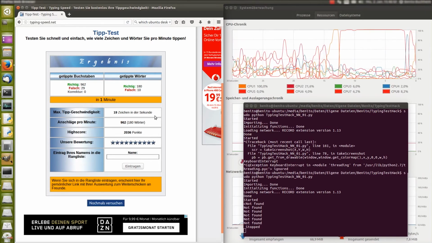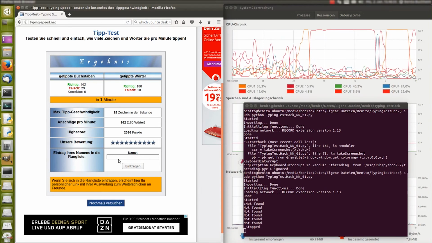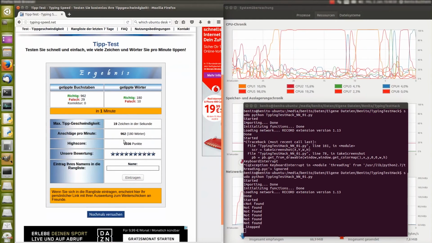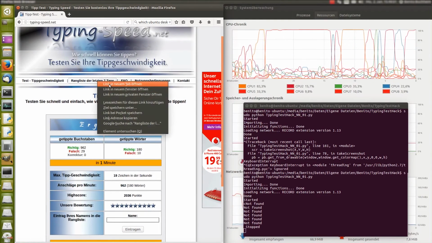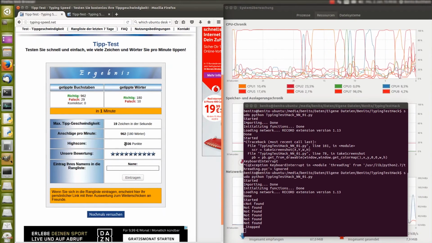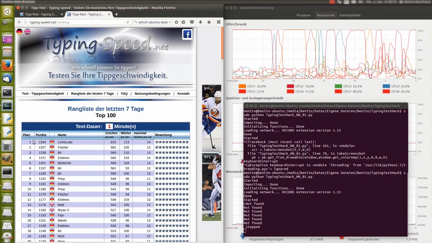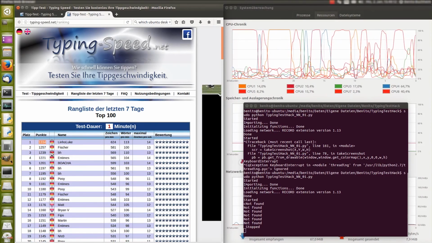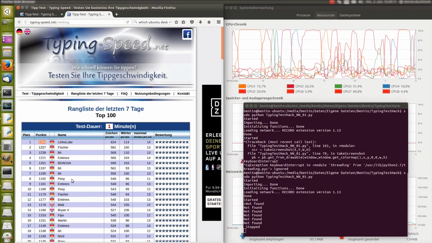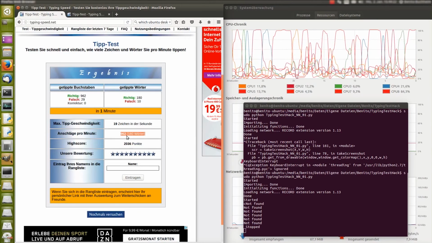I don't want to add myself to the ranking because that's cheating, you know. But we can have a look. This is the ranking of the last 7 days, which I could assign into it, and I have 2,036 points. And you can see the current number 1, whether that's real or not, I hope it's real, but he has 1,300 points with 600 taps per minute, and I have 900 and 2,000 points, so you can clearly see that it's way faster. And I think that's kind of cool, and that's definitely success.